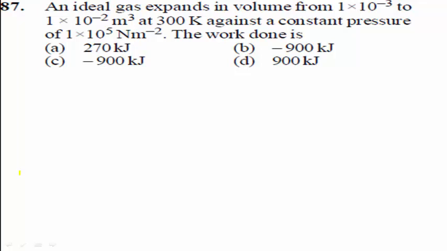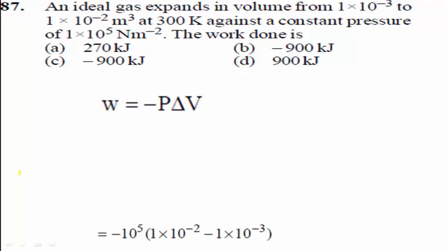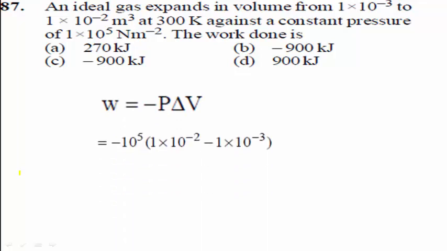Let's go to the solution part. Here we know the formula W equals minus P delta V. W equals minus 10^5 times (1 × 10^-2 minus 1 × 10^-3). Therefore, we get the final result